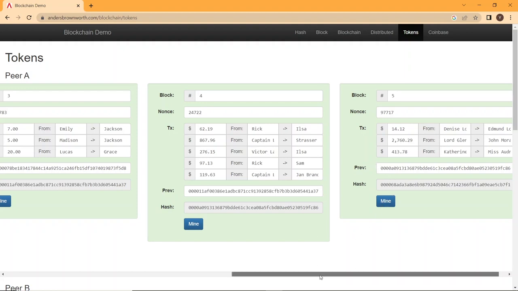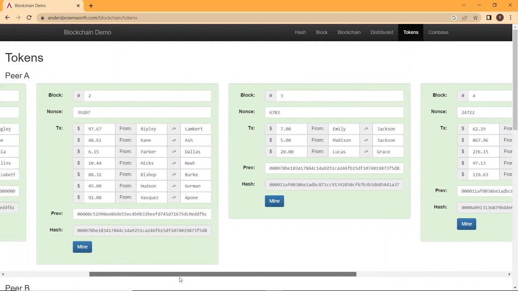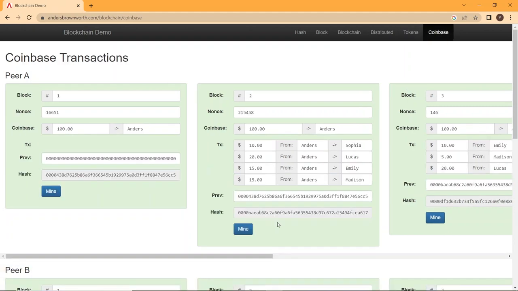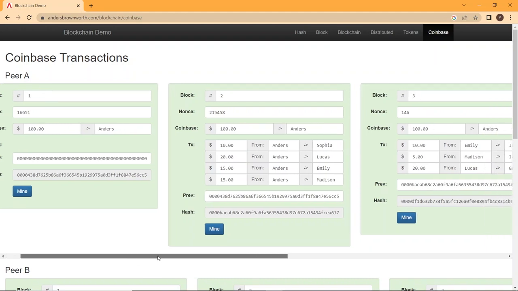But in this regard, there's a problem. Okay, for example, Emily wants to send 7 Bitcoin to Jackson, but does Emily have this amount of Bitcoin? That's the question that occurs here. To be able to understand this, let's first see Coinbase transactions. Here we actually have a Coinbase, which means, okay, Anders has like 100 Bitcoin. And now I can check if Anders can do all of those transactions.